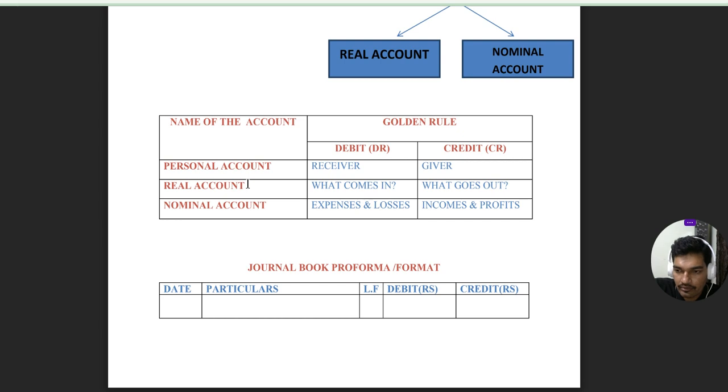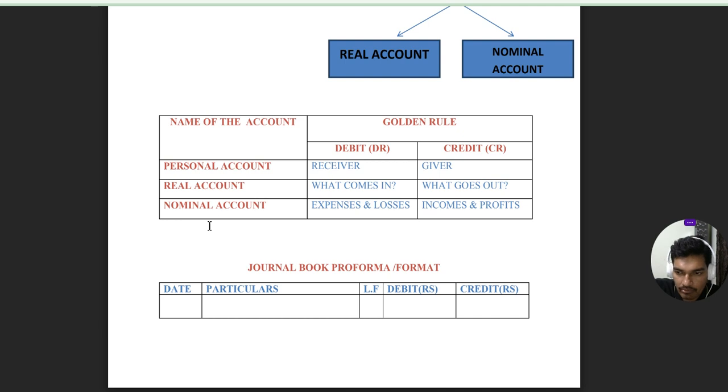Similarly, real account. Real account means the assets or the properties of the business come under the category of real account. Say cash, land, furniture, vehicles, computers, etc. These come under the category of real account. After recognition of this account, we need to apply the real account golden rule. Debit what comes in, credit what goes out.